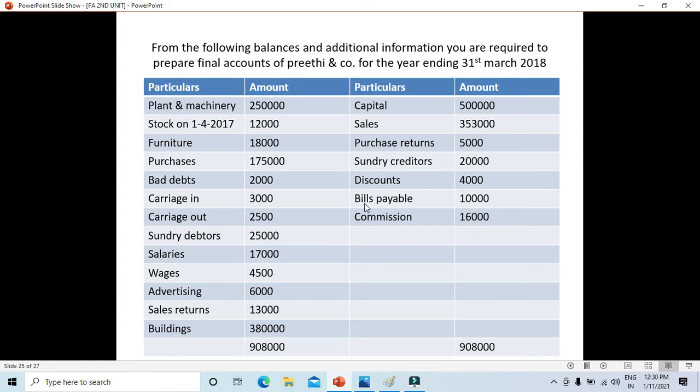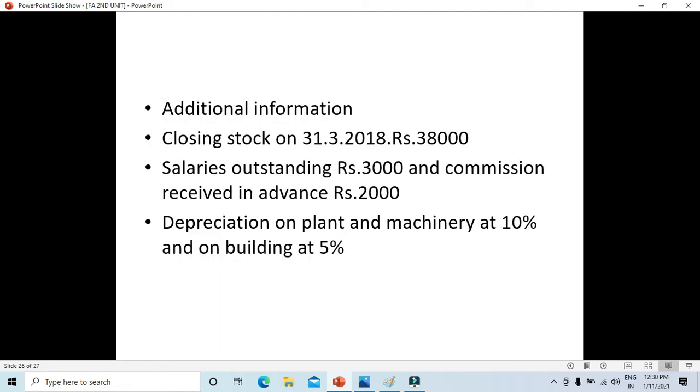Commission has been given on the credit side, so here again you need to take it as commission earned, and it will come on the credit side of the P&L account. So these are all the incomes and expenditures given. I have just told you which item goes where. Now let's talk about the additional information, that is, the adjustments. We will discuss where these items go, then we are going to do a problem.